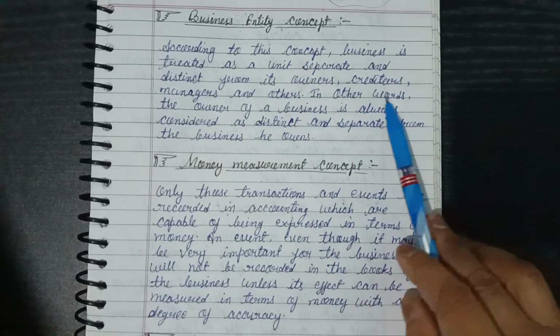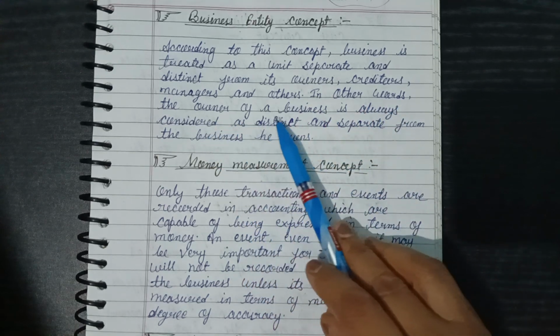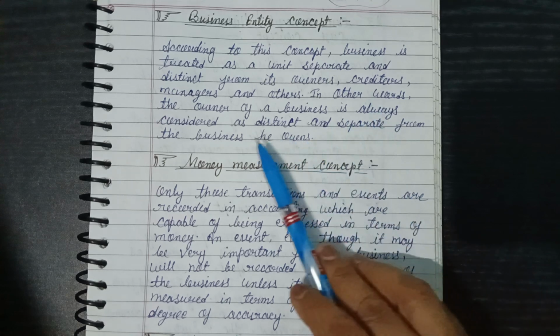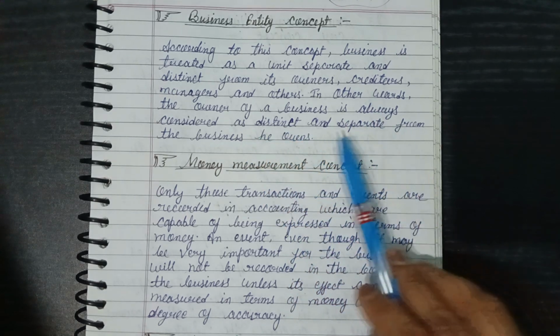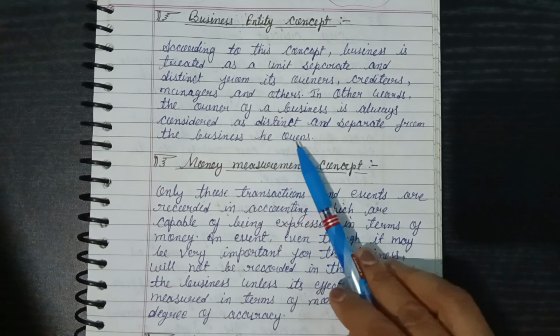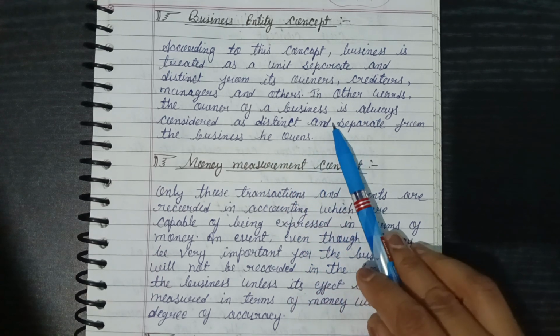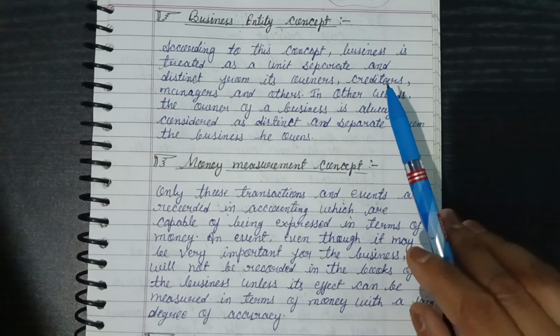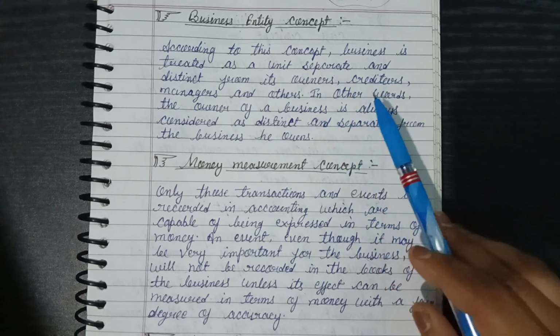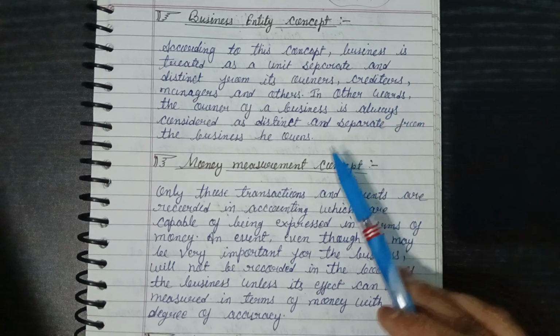In other words, the owner of a business is always considered as distinct and separate from the business he owns. So this concept is saying the business is another entity and the owner is another entity.